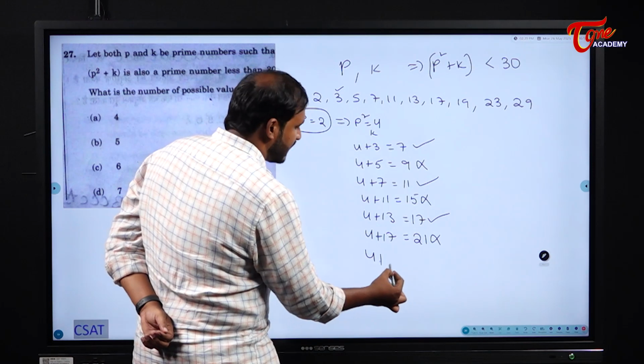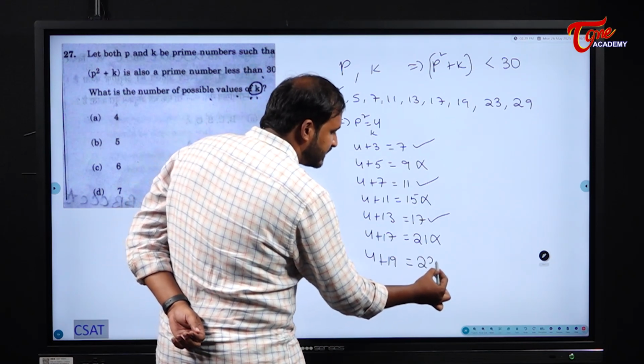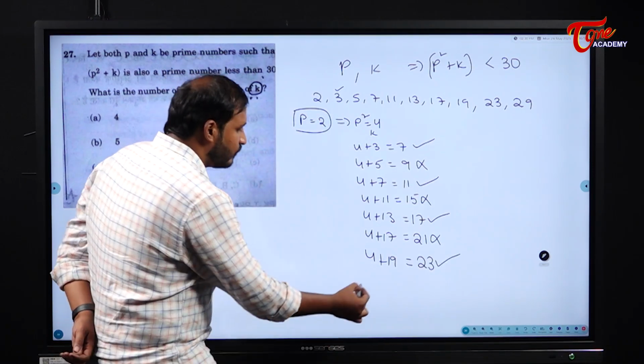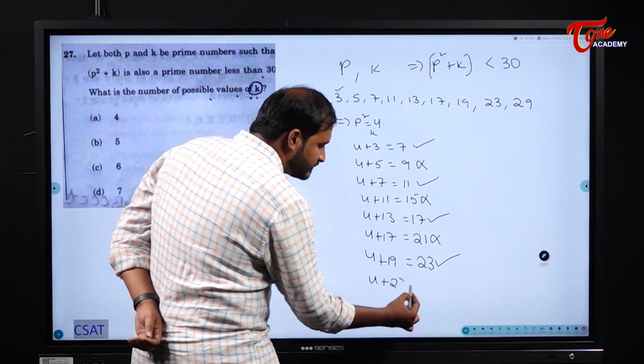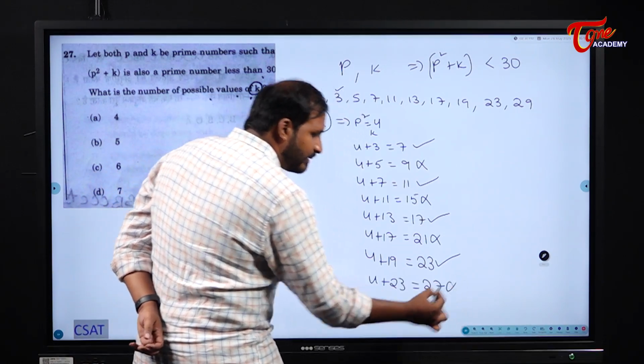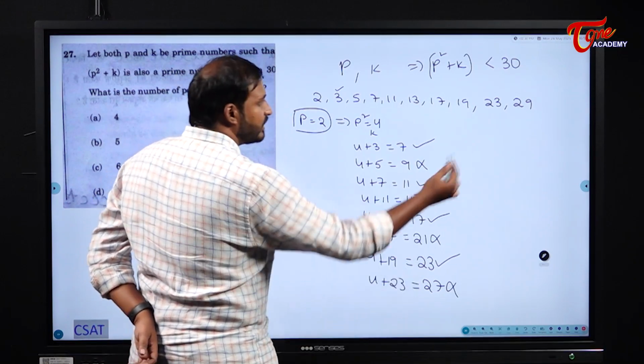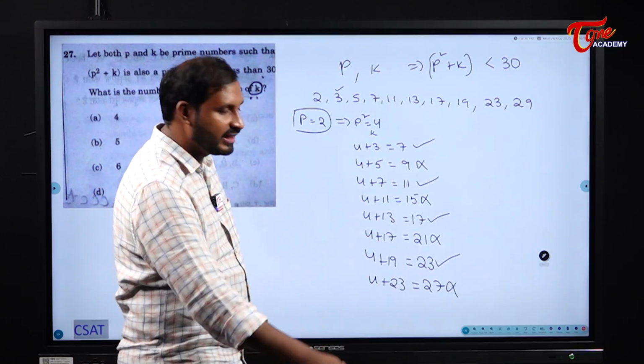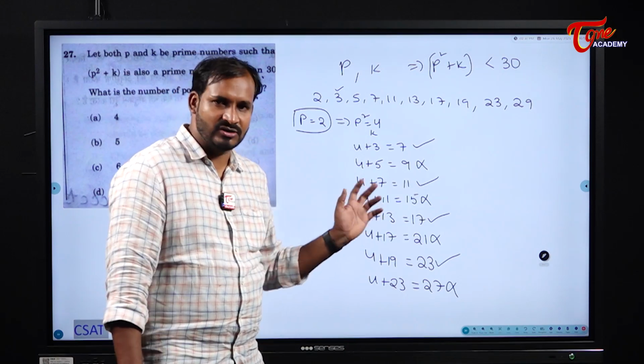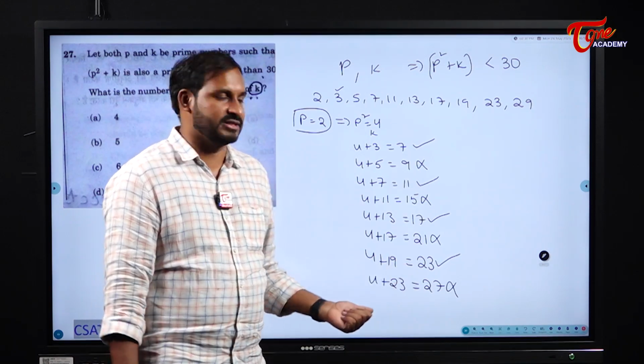Next, 4 plus 19. What does it become? 23. Yes, there is a chance. Next, 4 plus 23. What does it become? 27. It is not a prime number. No chance. Next, 4 plus 29. Anyway, it will exceed 30. Not required for us. 33 is not a prime number, but it is not required for us.